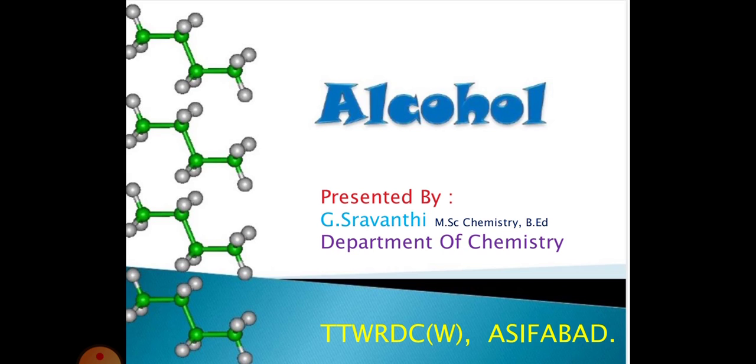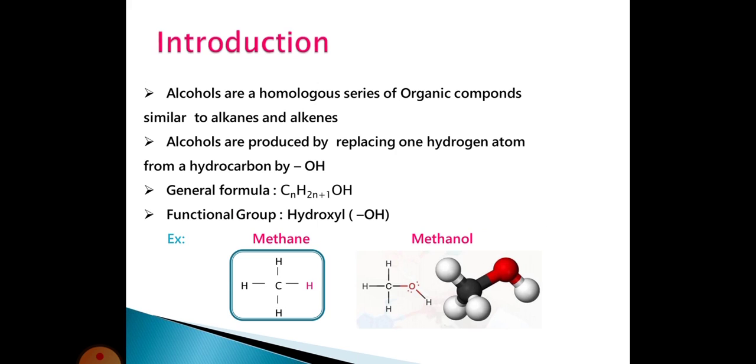Today, we are going to learn about an important class of organic compounds which are called alcohols. First, we are seeing the introduction of the alcohols. Alcohols are a homologous series of organic compounds similar to alkanes and alkenes. Here, homo means same or similar. These are having the same functional group and similar chemical properties. Those compounds are called a homologous series of organic compounds.